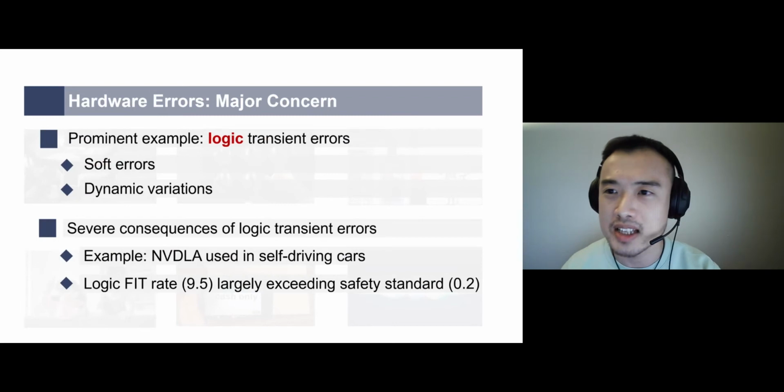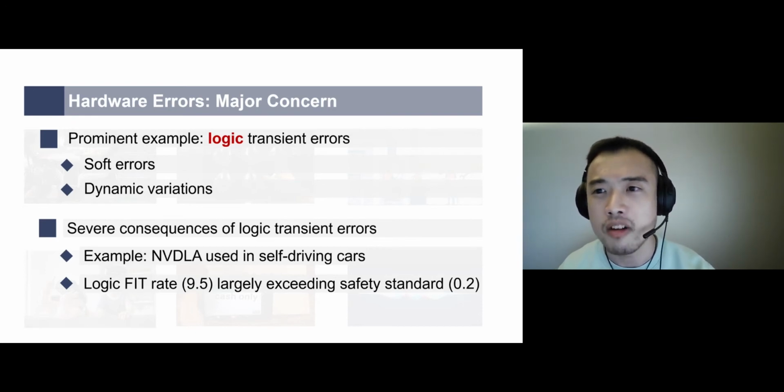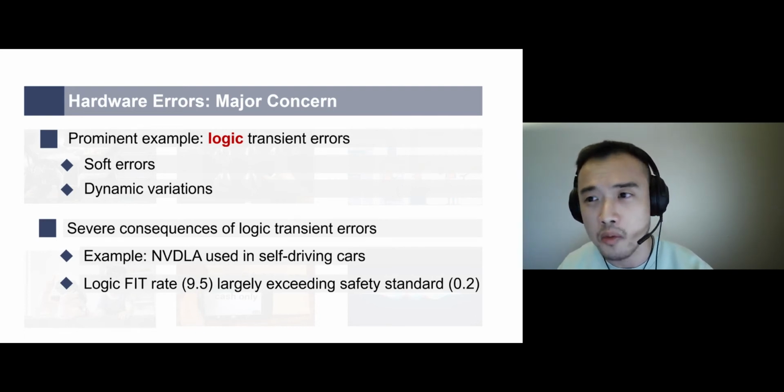For all the deep learning accelerators, hardware errors are a major concern. One prominent example are transient errors that occur in the logic portion of a design, which we call logic transient errors. Some examples of these errors include soft errors and dynamic variations. Soft errors are radiation-induced transient errors caused by neutrons from cosmic rays and alpha particles from packaging materials. Dynamic variations are those errors caused by changes that appear during circuit runtime. The changes, for example, can be voltage droops or temperature fluctuations.